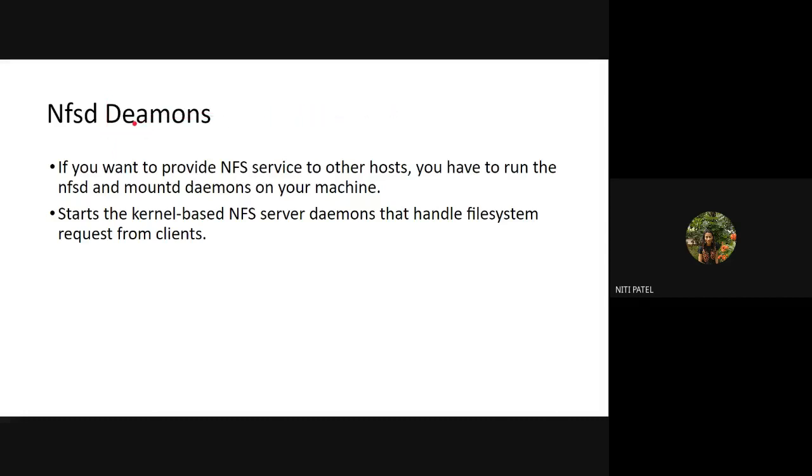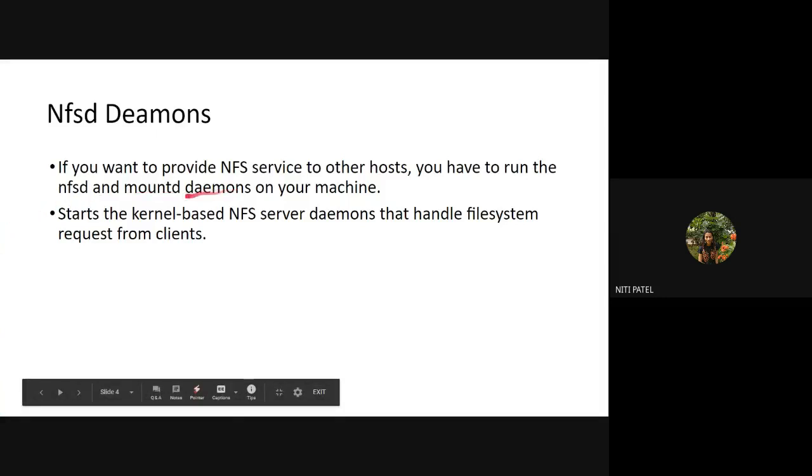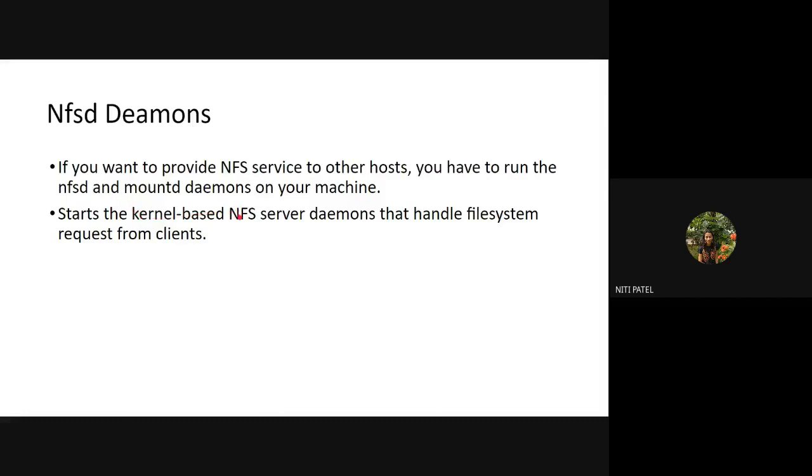So before you make a connection between the computers over a network, that is, before any server machine is connected to the multiple clients over a network, the system always has to run two commands on its own machine. Own machine means server. So if there is a server machine and 10 client machines, whenever a server makes a connection with these 10 client machines, the server has to run two commands on its own machine. Which are those two commands? The NFSD command and the mountd command. Okay. What are these two commands going to start? It will start the kernel based NFS server daemons, which will handle the file system requests from the client.